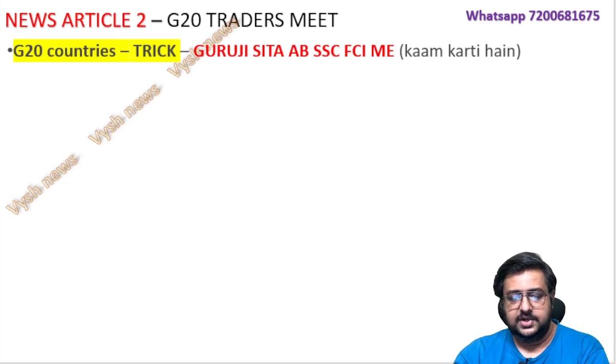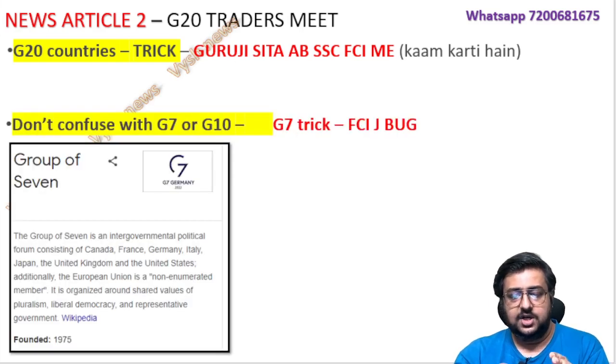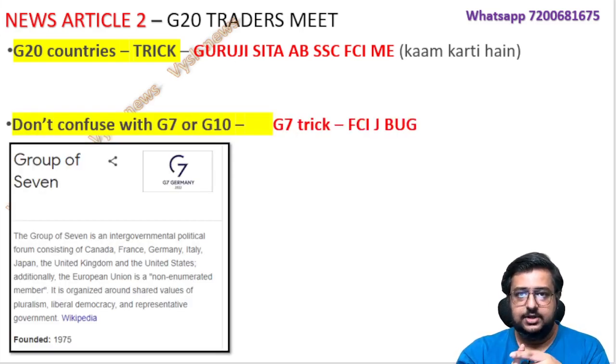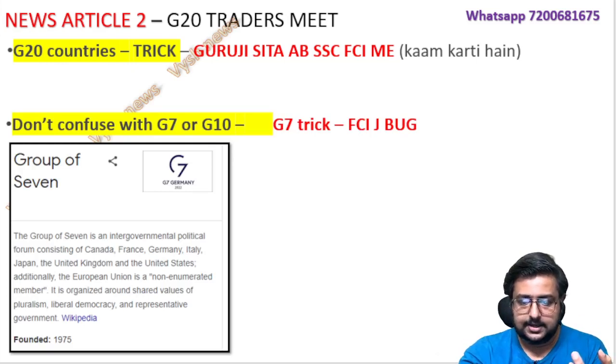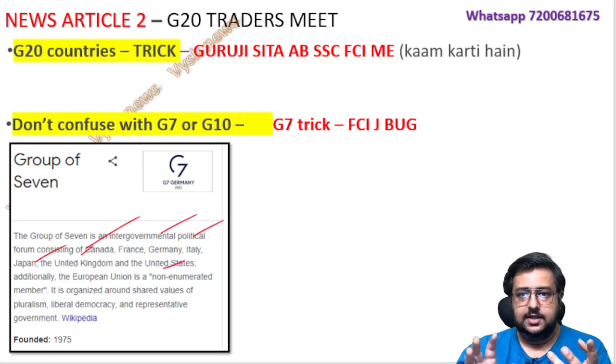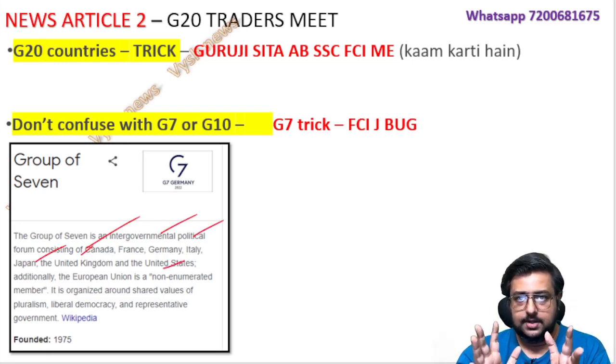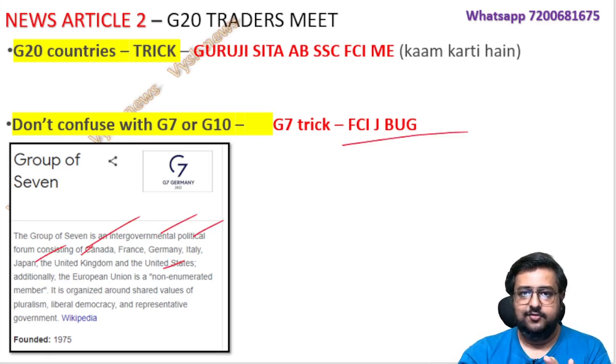Okay, so this one, if you see, don't confuse it with the G7 grouping, the G10 I told you. G7 is, I told you, 7 countries here you see: Canada, France, Germany, Italy, UK, Japan, USA. Okay, there is no China, there is no India, only the 7 developed countries which they claim to be. That is G7. FCI, JBUG is the trick for that. Whichever developed country you know with those letters, you write it, it will get full. Okay, for C, don't write China, it is Canada. China is also an emerging economy only. So this is the G7.